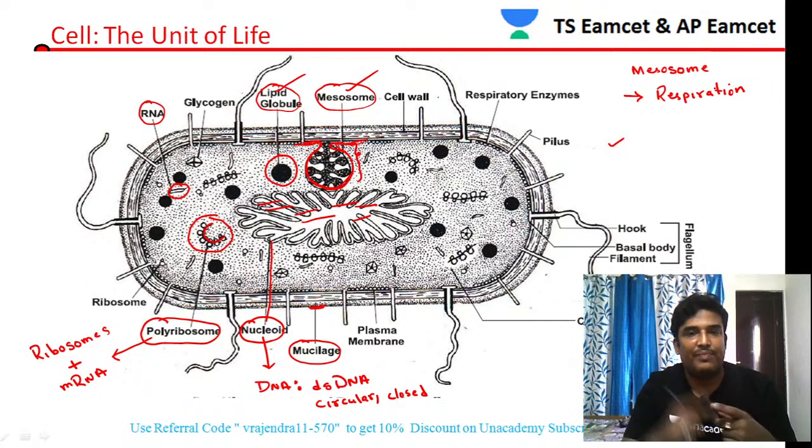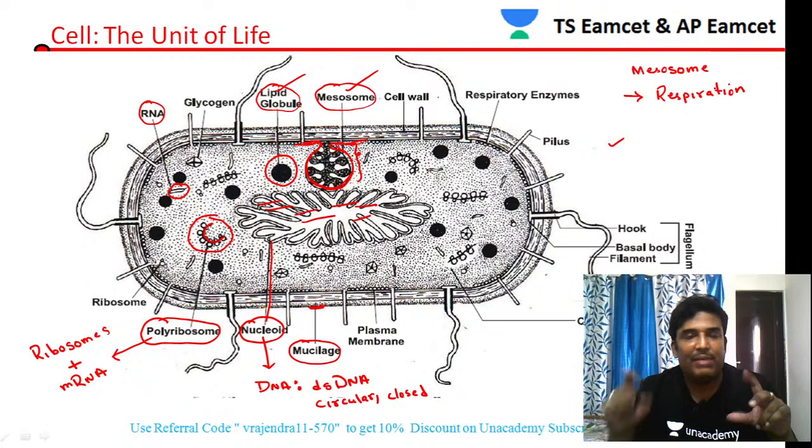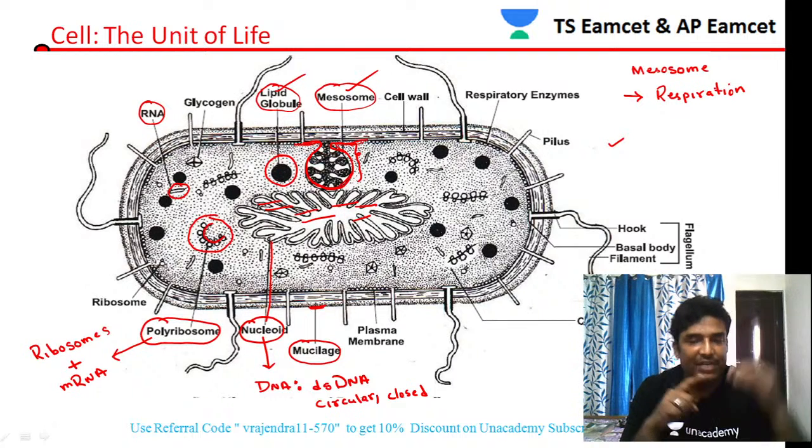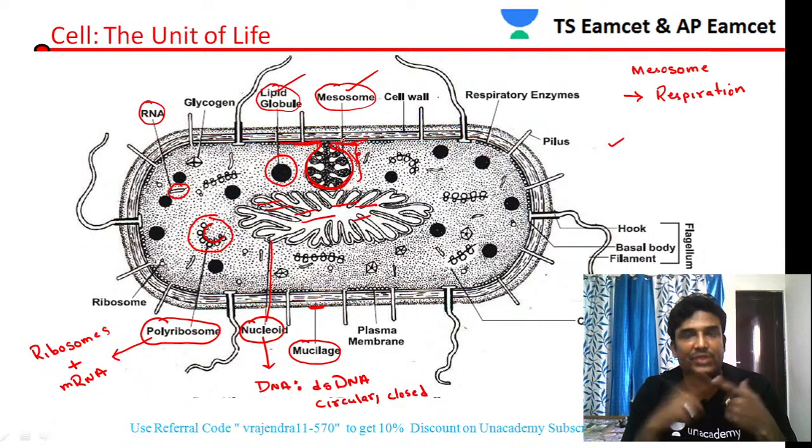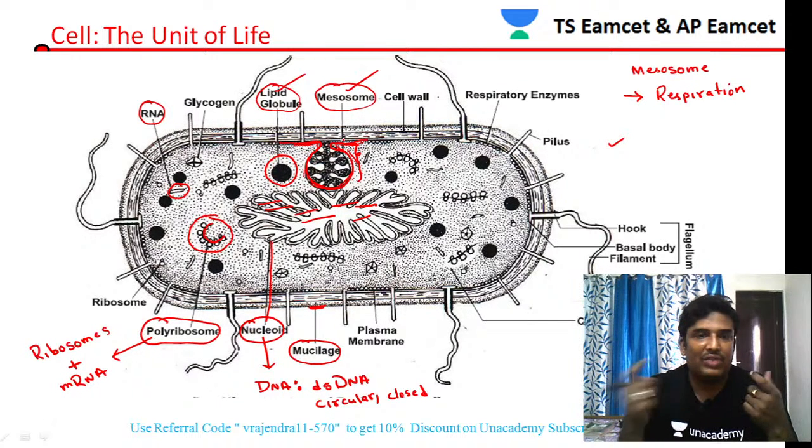So from where are mesosomes originated? Mesosomes originate from the cell membrane or plasma membrane, by invaginations. You can see in the diagram which I have drawn here. The invagination of the plasma membrane or cell membrane leads to formation of the mesosomes. Then what is the function of mesosomes? Mesosomes help in the respiration process. In plant cells and animal cells, respiration takes place with the help of mitochondria, but mitochondria is absent in bacteria. Then how does respiration take place in bacteria? Respiration takes place in bacteria with the help of the